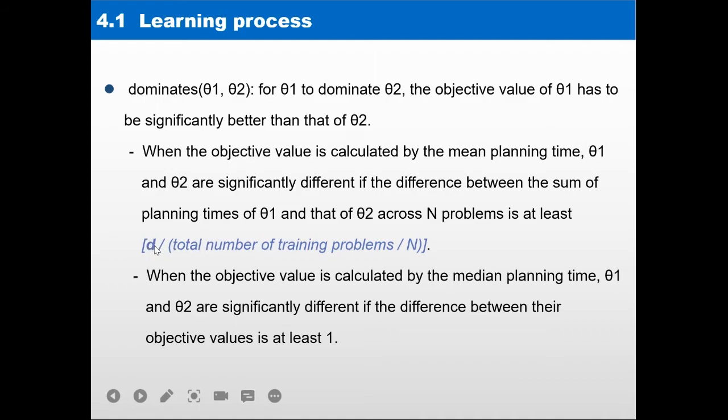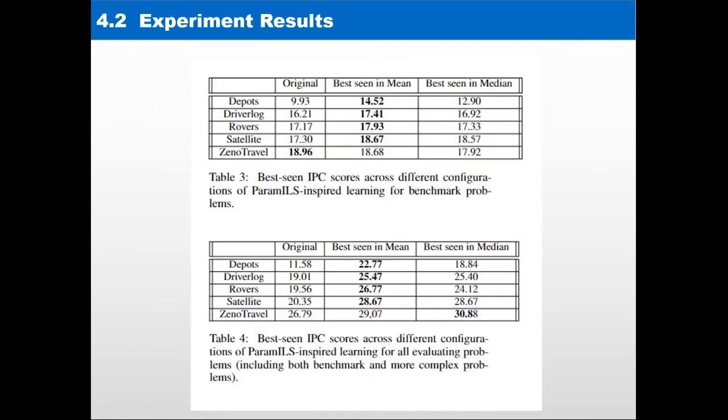The d value is actually different for different configurations of our experiments. And when the objective value is calculated by median, then domain 1 and domain 2 are significantly different if the difference between their objective value is at least 1. The details of the different configurations that we have considered for the experiments as well as their evaluation results can be found in our paper.